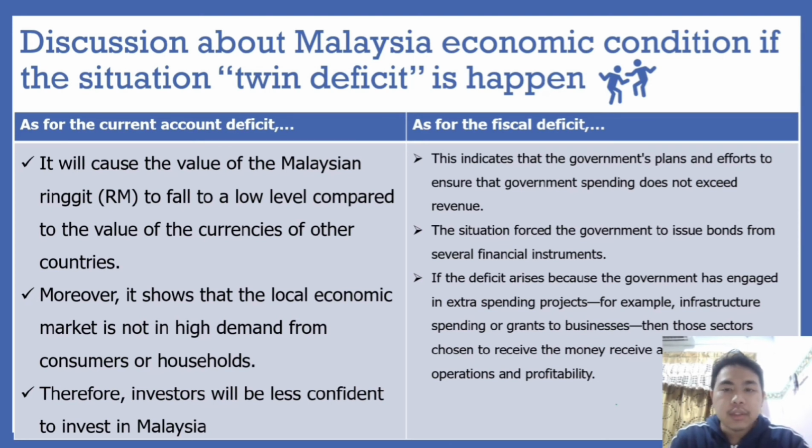Moreover, if the deficit arises because the government has engaged in extra spending projects, for example infrastructure spending or grants to business, then the sector chosen to receive the money receives it for operation and profitability. But if the deficit arises because receipts to the government have fallen, either through tax cuts or a decline in business activity, then no such stimulus takes place.